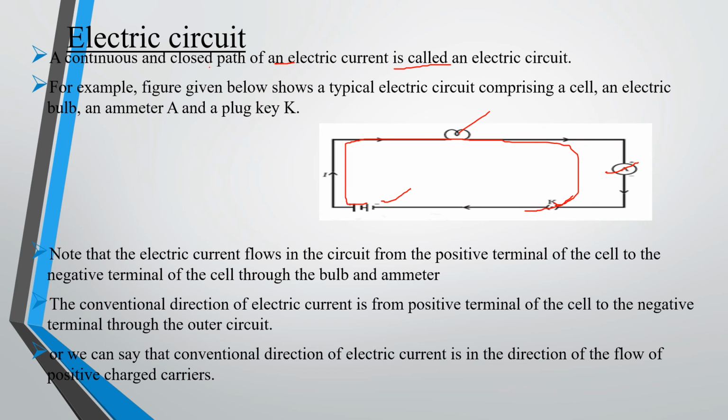Note that the electric current flows in the circuit from the positive terminal of the cell to the negative terminal of the cell. So you should always mention the current direction from the positive terminal of the battery to the negative terminal of the battery, right? The conventional current is from the positive terminal of the cell to the negative terminal through the outer circuit. So in the outer circuit you have to understand it as flowing from positive to negative terminal, or we can say the conventional current is in the direction of flow of positive charge carriers. That means inside the cell it will flow from negative to positive direction.